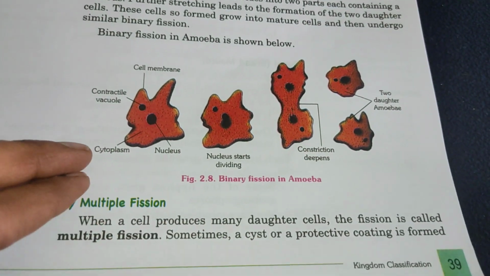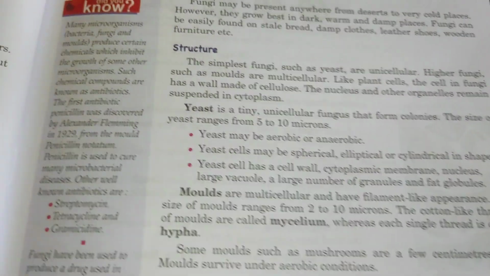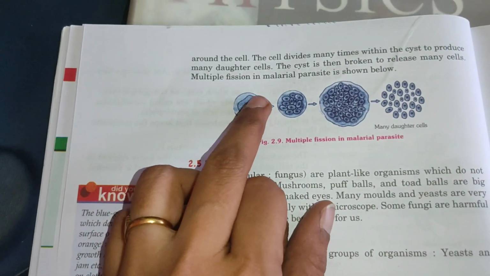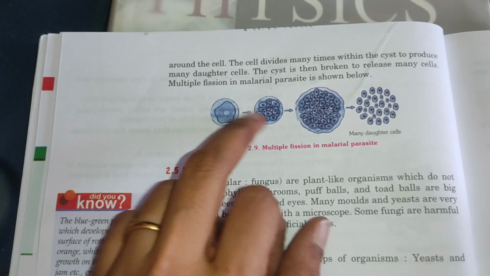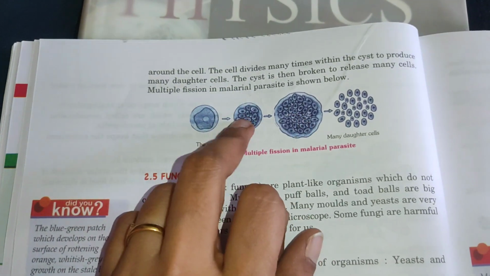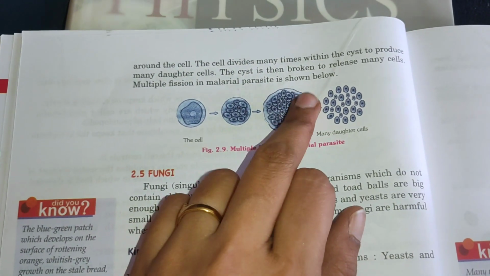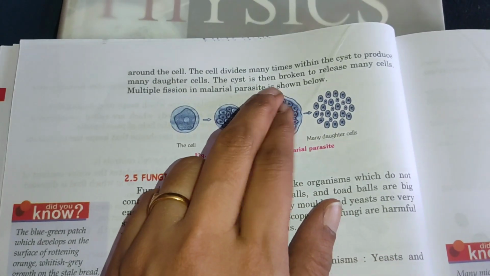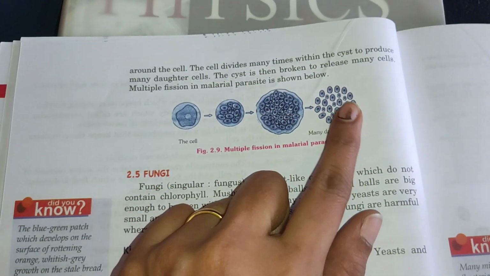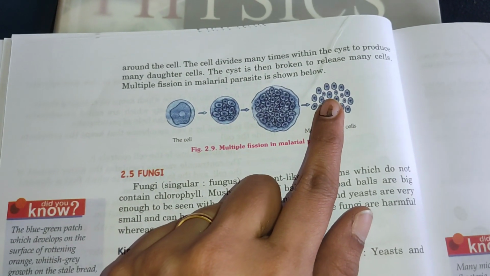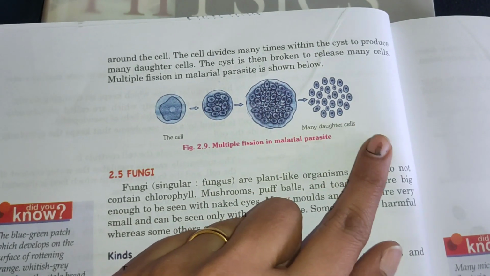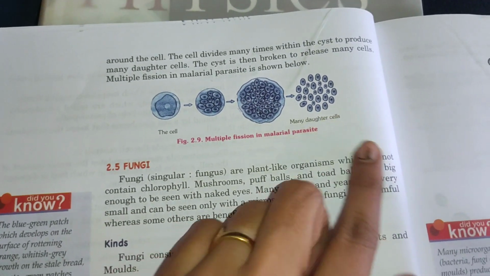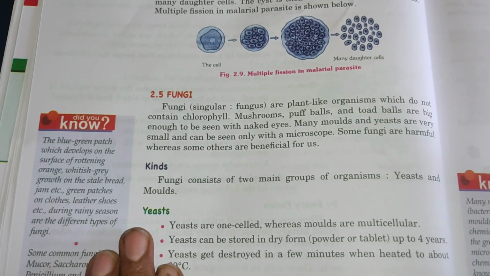Sometimes a cyst or protective coating is formed around the cell. The cell divides many times, so it will divide so many times within the cyst to produce many daughter cells. The cyst is broken down and many cells are released. It is seen in the malarial parasite. It will be like this. So multiple fission occurs. Next is fungi.